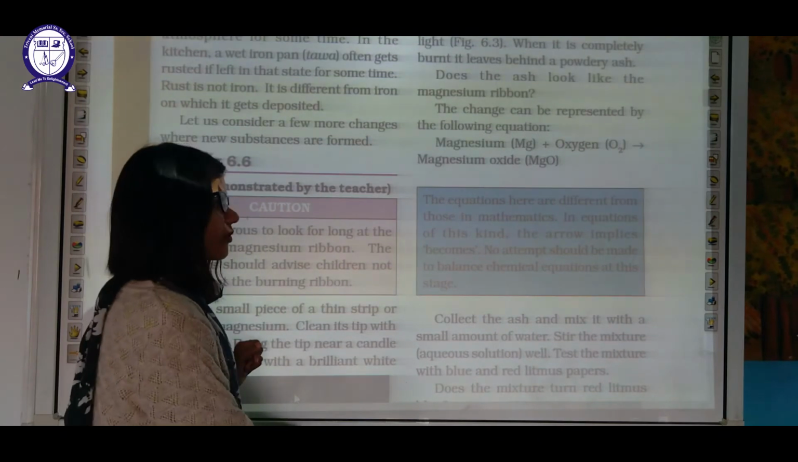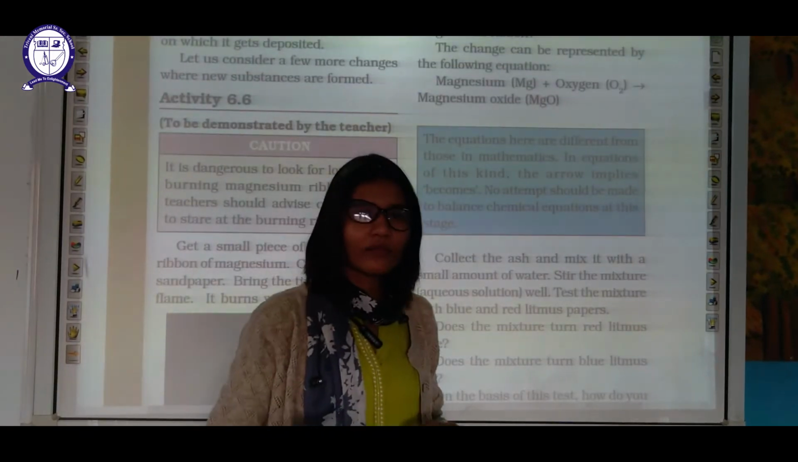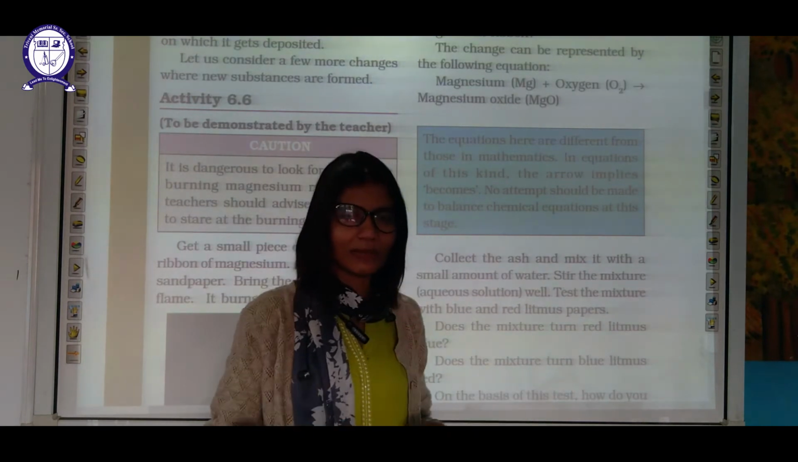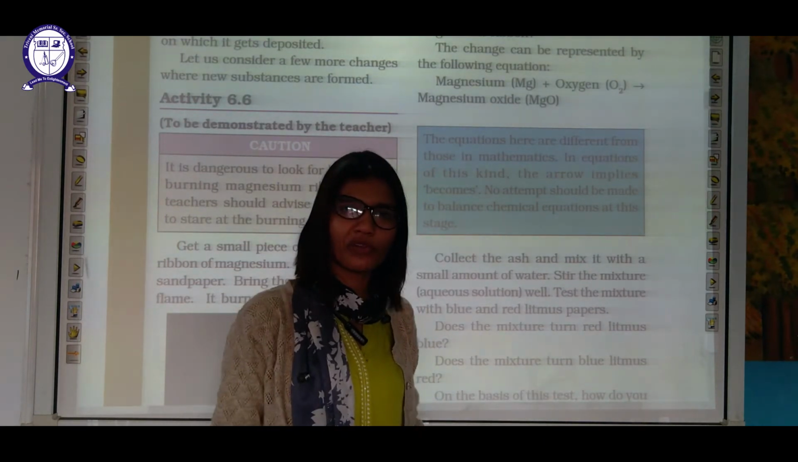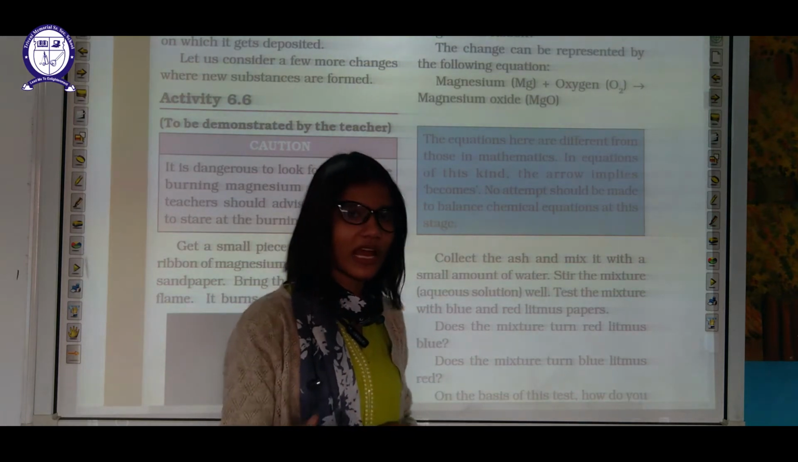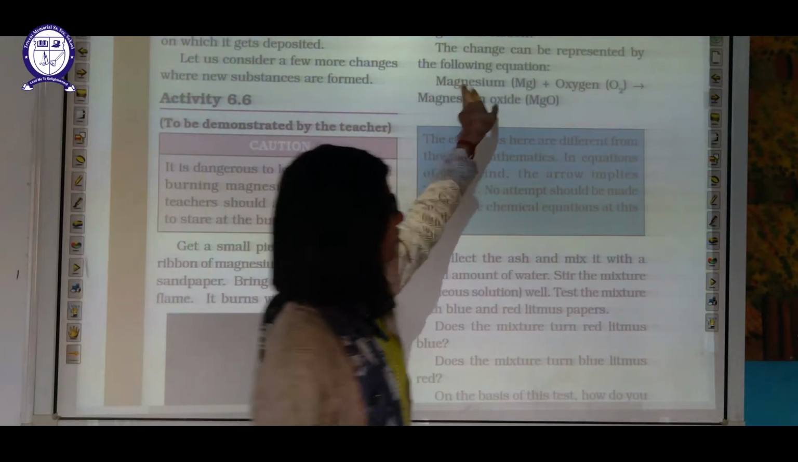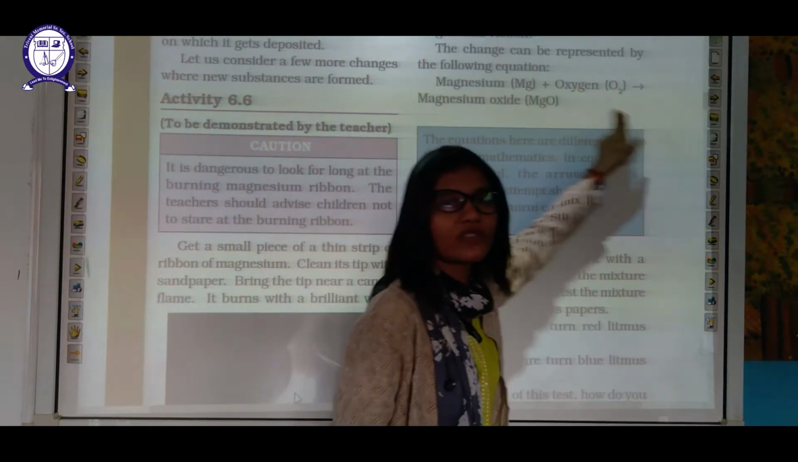Okay, the equation here is different from those in mathematics. You have been dealing with such kinds of equations in mathematics also, but they are entirely different from these chemical equations. We will learn about them in your higher class. In an equation like this, the arrow implies "become". These two mix and they will become something else.